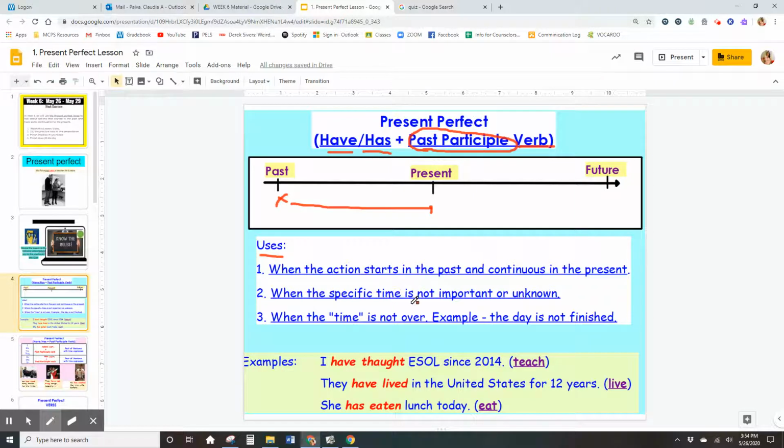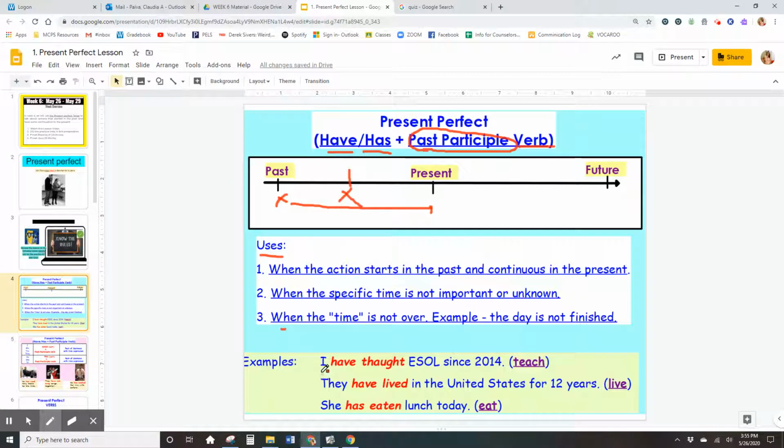The second use is when the specific time is not important or unknown. So when the action happened here, for example, I don't know, 11 a.m., the time is not important or we don't know the time. And then the third one is when the time is not over. For example, today, the day is not finished. That's when you use the present perfect.